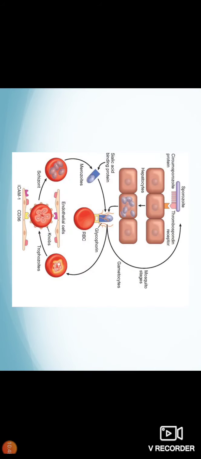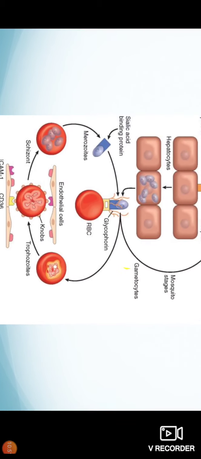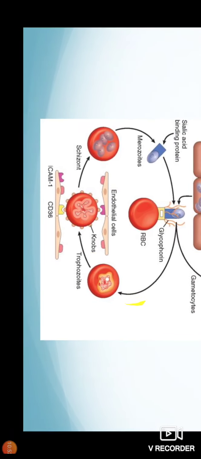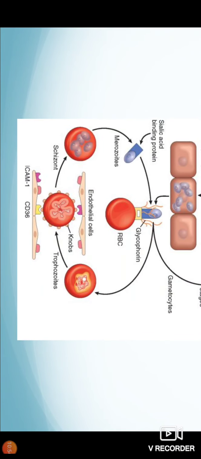Why is falciparum known for high complications? Because in case of falciparum there are various differences in pathogenicity. Vivax is able to infect a single type of RBC, either old RBC or young RBC, so fewer RBCs are involved at a time.